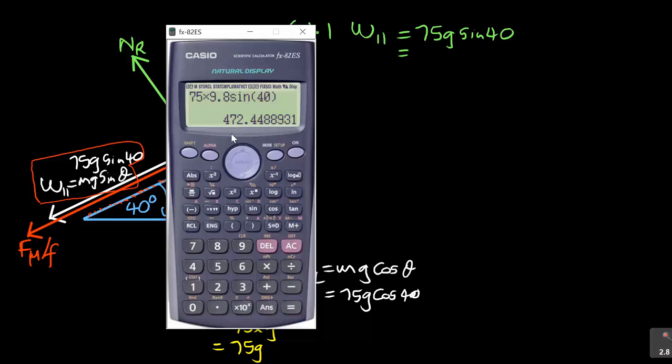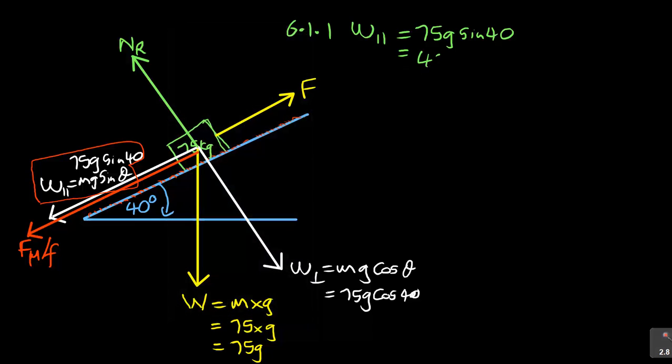Then it will give you 472,4488, which is 472,449 newtons.